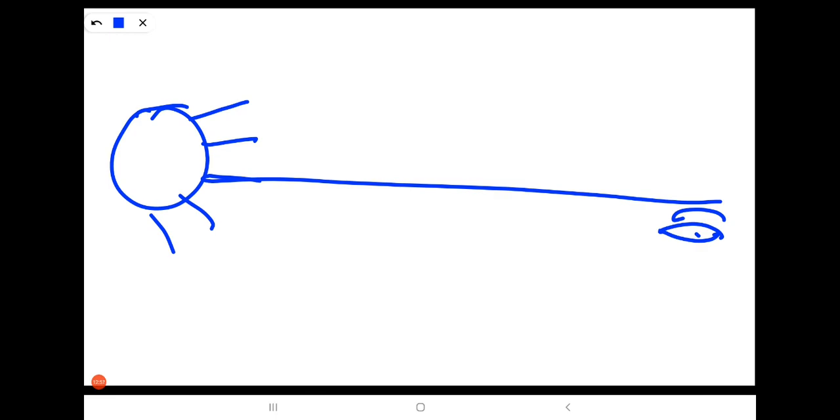Except red light, all colors scatter more and vanish before they reach our eye. Since scattering of red light is very small, it reaches our eye. As a result, the sun appears red in color during sunrise and sunset.